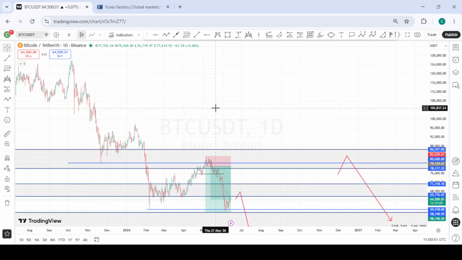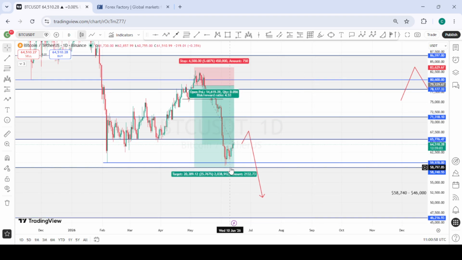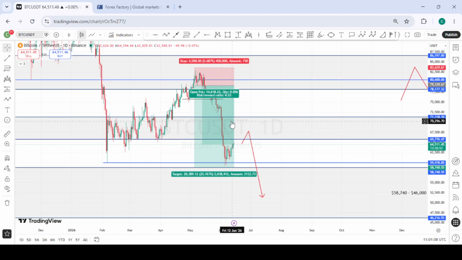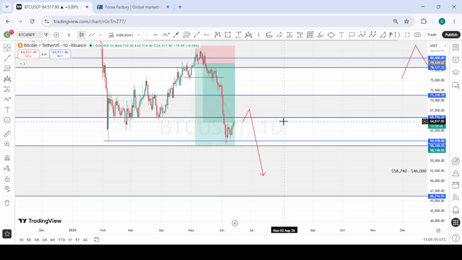This is BTC of Bitcoin, and so we are in this position. We almost hit our TP, and then price just started reversing. So the next area of interest we are looking for to add more selling positions is this very area of interest we have here. So we are just going to wait for price to pull back into this area of interest to give us more selling opportunities to take ourselves to the downside to the 46k region, or 46k to